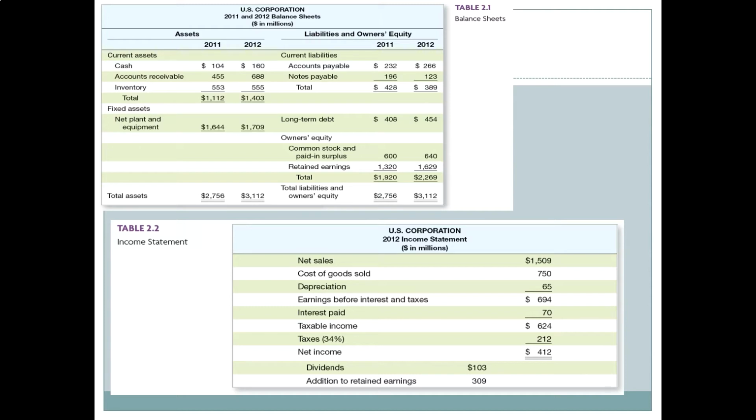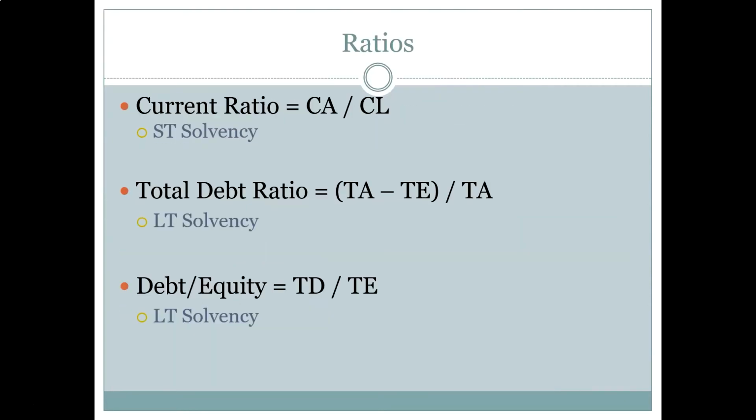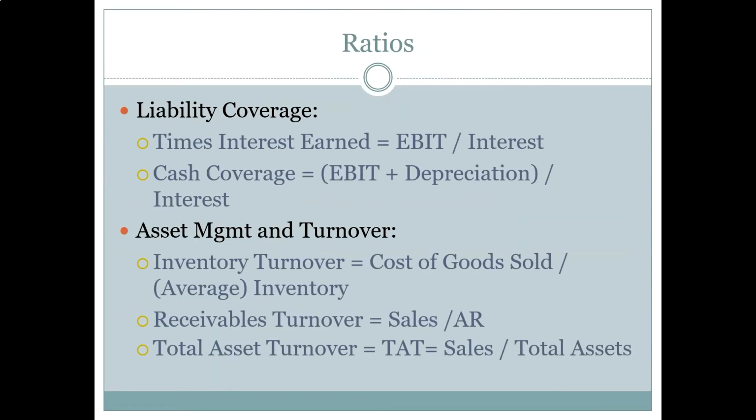So again, one of the nice things about ratios is we can kind of do this in our head, or at least we can get an indication of it. If we just round 694 up to 700, then 700 divided by 70 is 10. And so then we can say the tie ratio is a little bit less than 10, right? So let's think about why a bank would care about this.